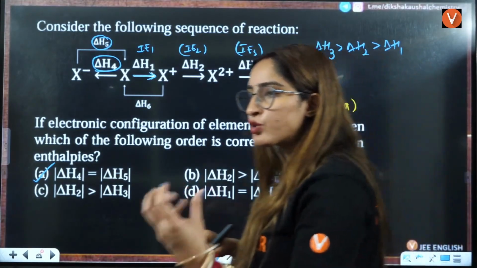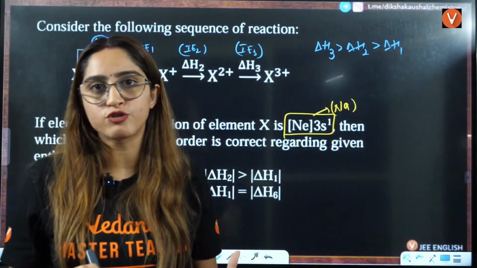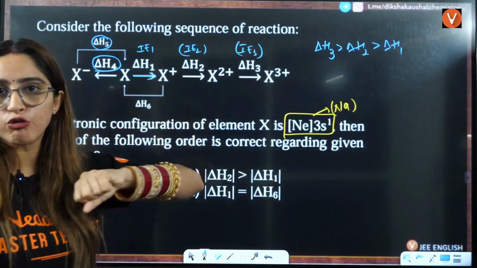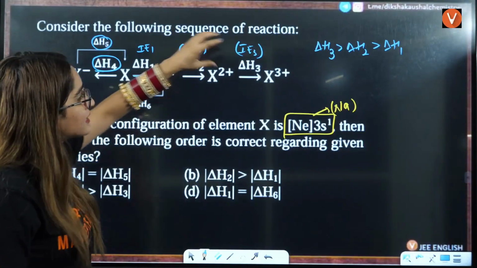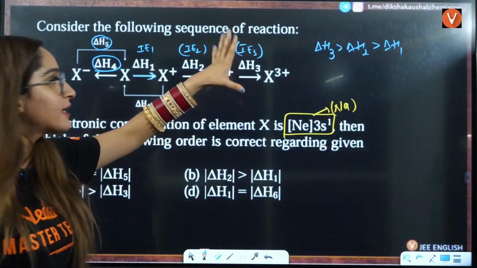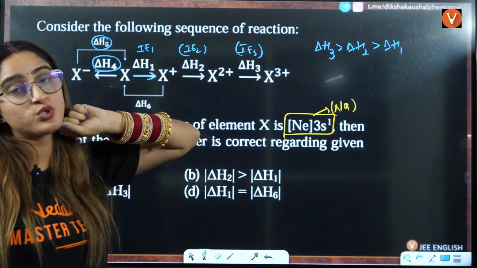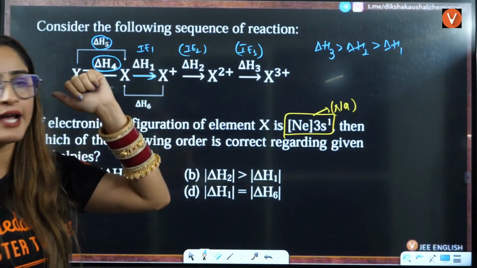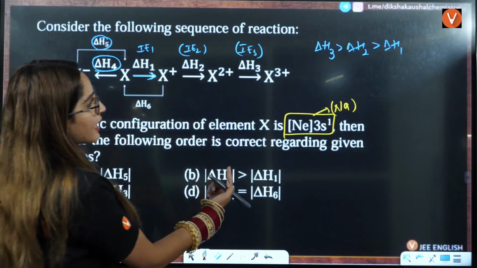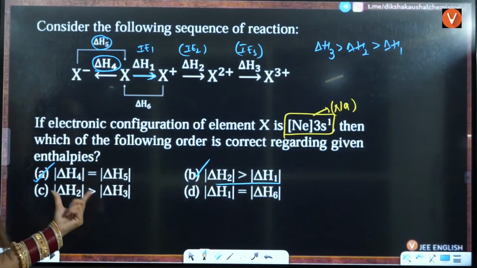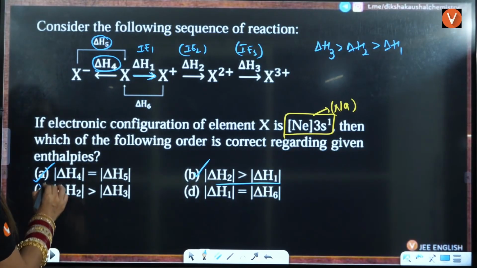Because from a neutral atom, it is still easy to take out electron. But as the charge increases, it is difficult to take out the electron. So that is the reason this delta H3 has the max difficulty, right? It is very difficult to lose the electron from a very highly positive trivalent cation, right? So that is why delta H2 is greater than delta H1, that is correct. Delta H2 is greater than delta H3, that is not correct.